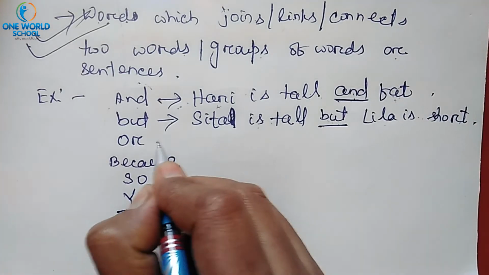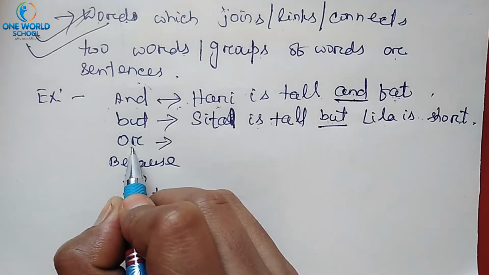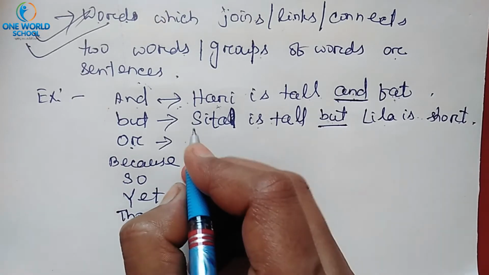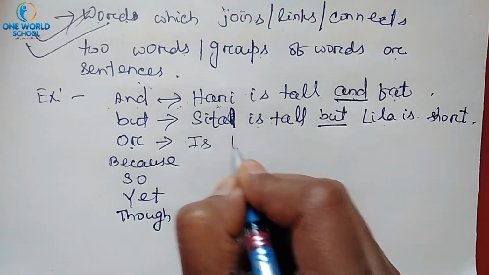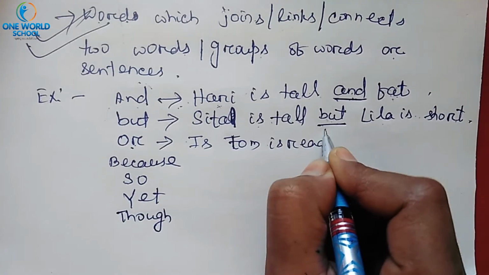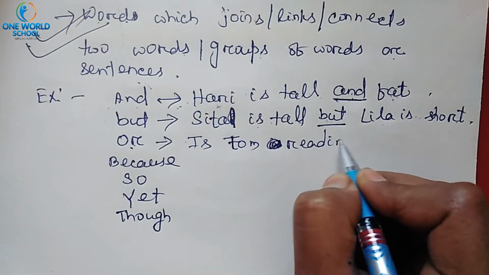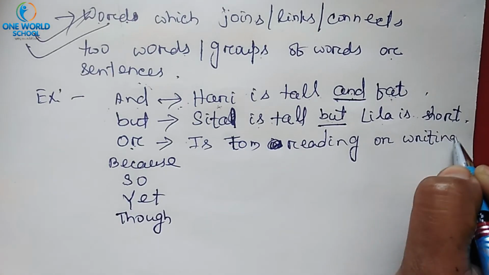Okay. Next, or. Remember, or is used when choices are available, like: is Tom reading or writing?